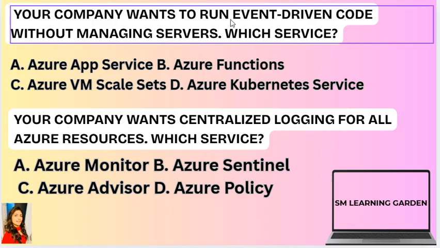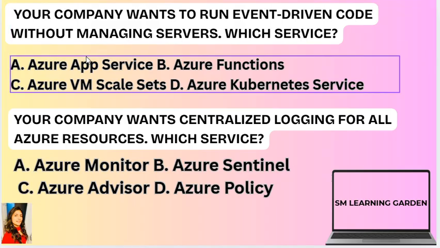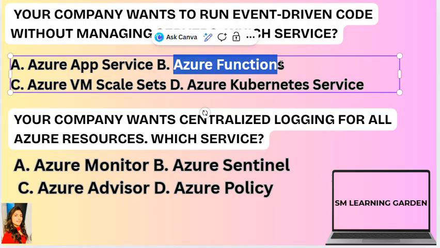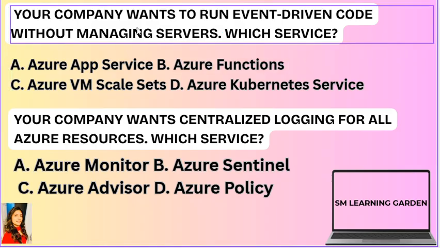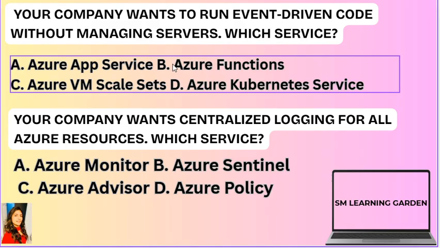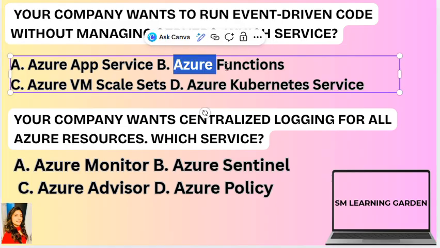Next question is, your company wants to run event-driven code without managing servers. Which service? Azure Functions, Azure App Service, Azure VM Scale Sets, or Azure Kubernetes Service. So here the correct option is Azure Functions. Why? Because functions are serverless and event driven. Whenever you see a question that says without managing servers, meaning serverless, or event driven, that relates to Azure Functions.